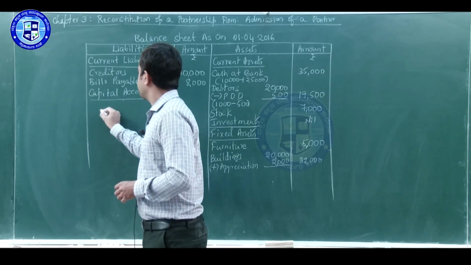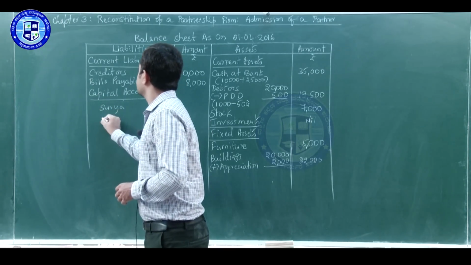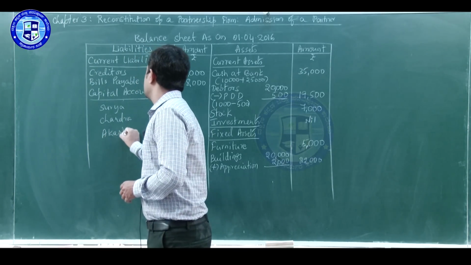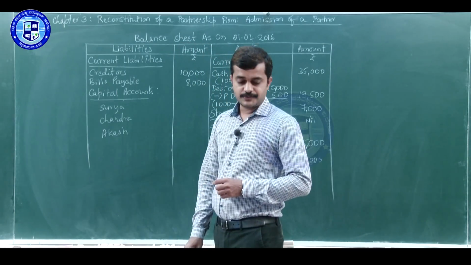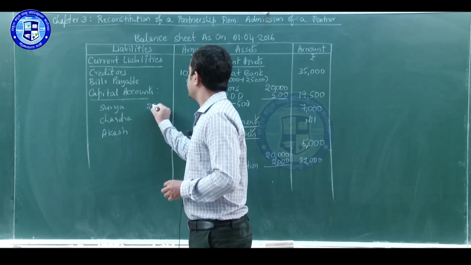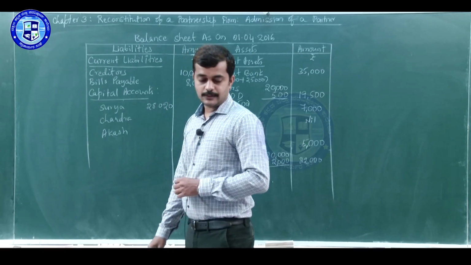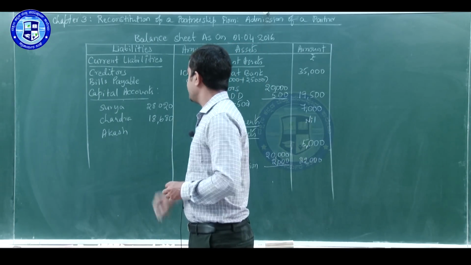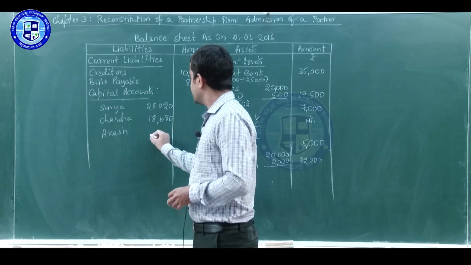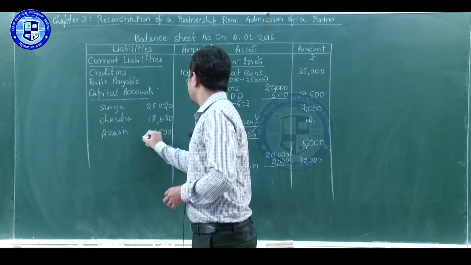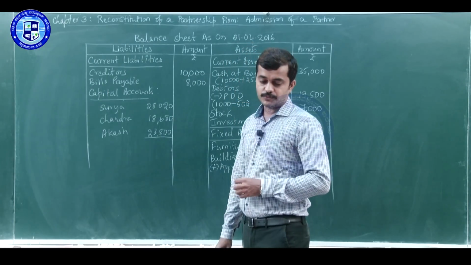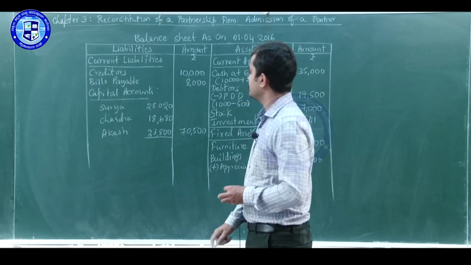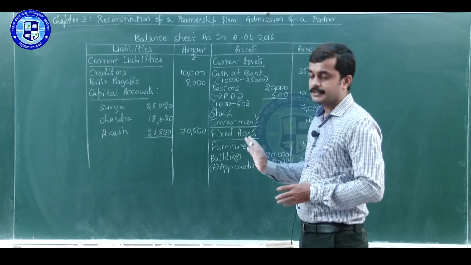There are three partners: Surya, Chandra, Akash. Closing balance of Surya is 28,020. Closing balance of Chandra is 18,680. Closing balance of Akash is 23,800. So total capital of the firm is 70,500. So all items are recorded in the balance sheet.